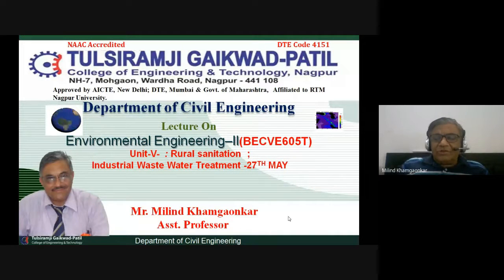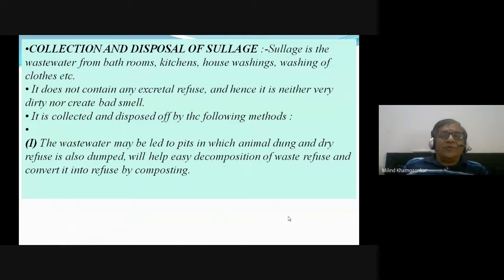We are into this next part of our unit number 5, which is regarding rural sanitation. We have seen how the excretal matter, or the night soil, or the waste from the human is being collected, and how, in proper sanitation, it is to be maintained. That we have seen in terms of the various privies, or the toilets in short.